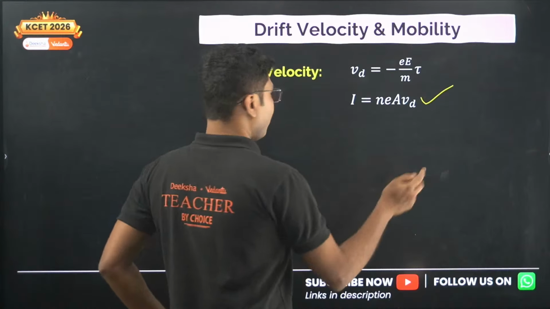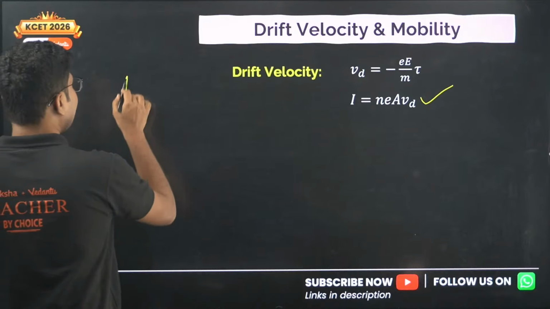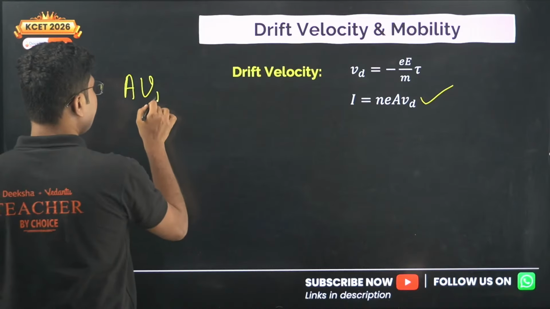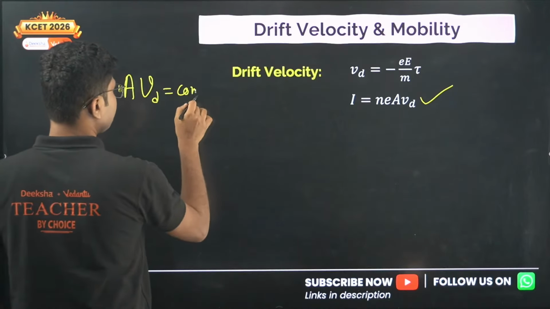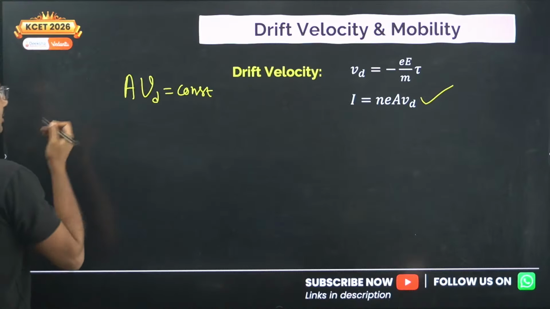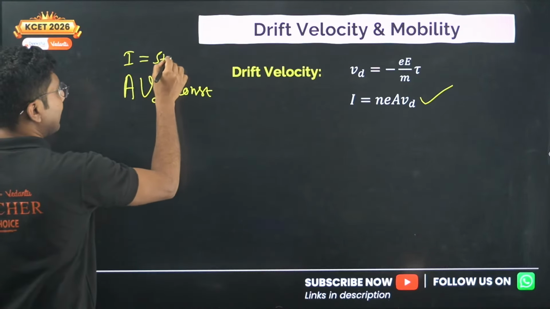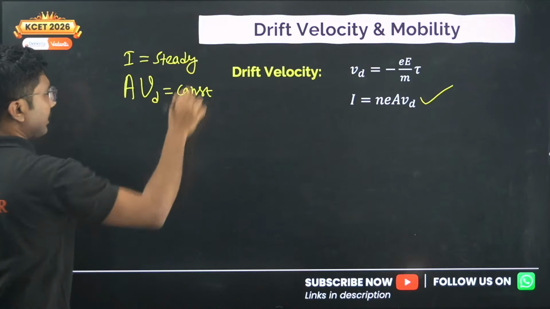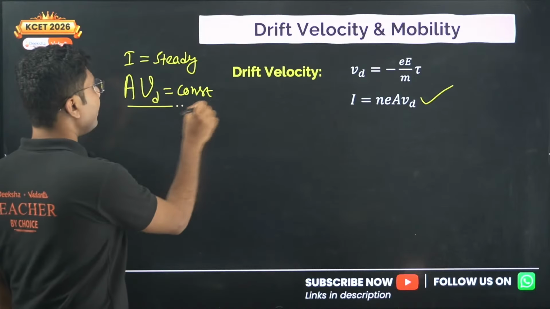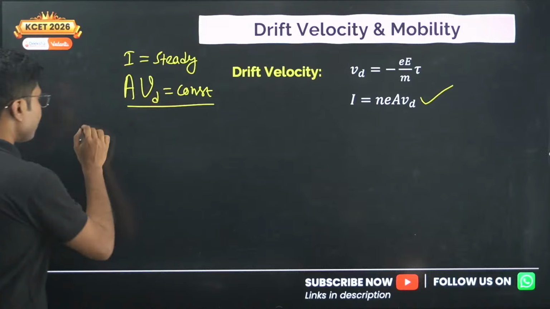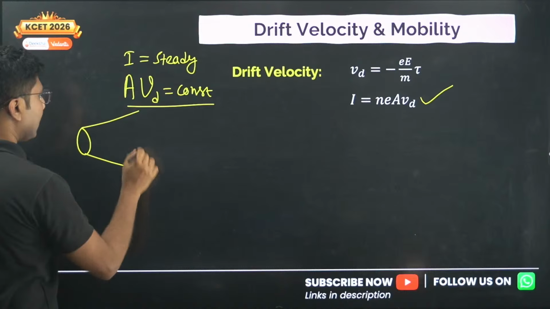Now for a given conductor, the quantity A into Vd is constant. That means if current is steady, meaning constant current, then A into Vd should be constant. Suppose we have one area like this and another area like this.